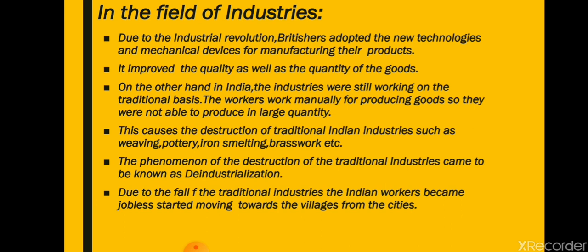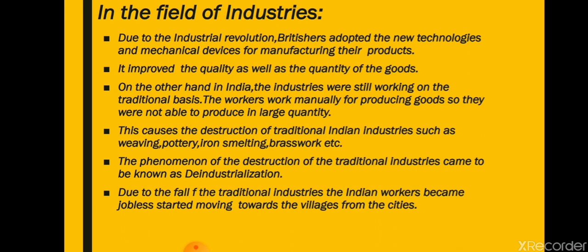On the other hand, in India, the industries were still working on the traditional basis. India was not aware of the Industrial Revolution, and here the industries were working on a traditional basis. The workers worked manually, manually means with their hands only, for producing goods. So they were not able to produce in large quantity. This caused the destruction of traditional Indian industries.